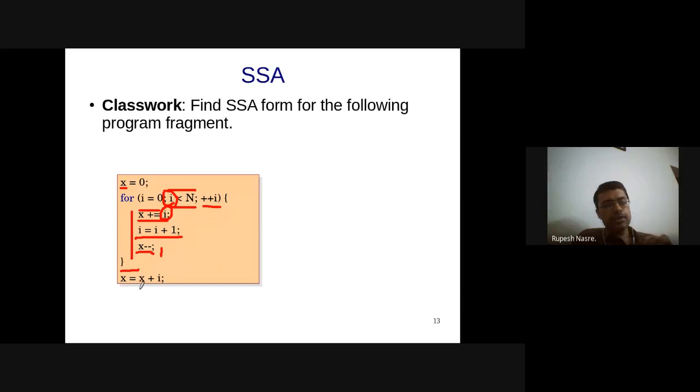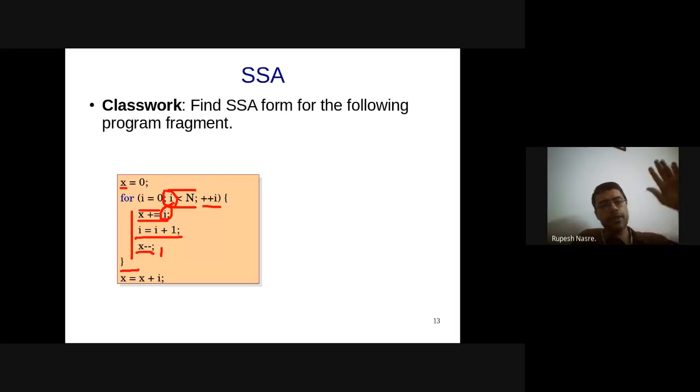At that time, the phi instruction should make use of this particular value of x, the value of I as well, because the value of I could also be I13 or whatever is the next variable that you have created. So you require at least 2 passes over this to come to a steady state of variables that you require in this program for the correct SSA form. One iteration is insufficient. Right?